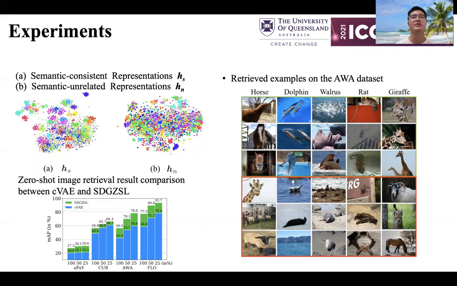We conduct the image retrieval task to illustrate the qualitative results of the proposed method. We compare our proposed method with the base generative model CVAE when retrieving 100%, 50%, and 25% of the images from all the unseen classes. It can be seen that the disentangling module can significantly boost the retrieval performance among all settings. The right-hand side figure illustrates the retrieved examples on the AWA dataset. The class name is given on top, followed by the top three true positive retrieved images with green boxes and the top three false positive retrieved examples with red boxes. It can be seen that all false positive images look very similar to the ground truth examples.